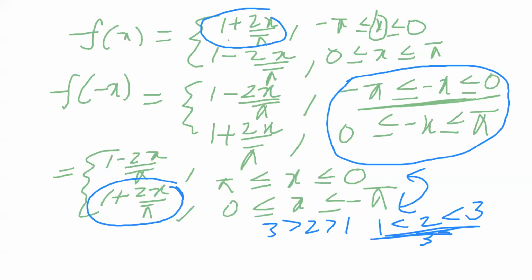1 less than 2 less than 3 and 3 greater than 2 greater than 1 are the same. So using this condition, I write the second interval.